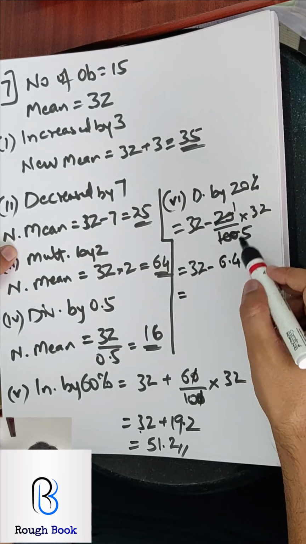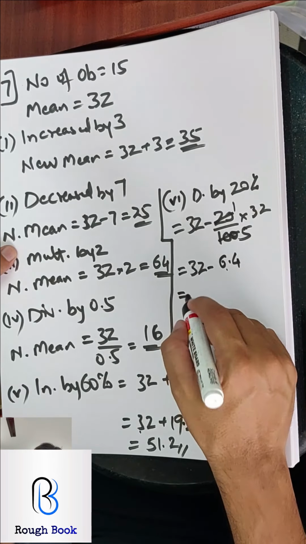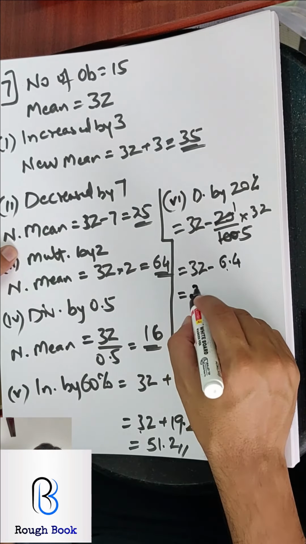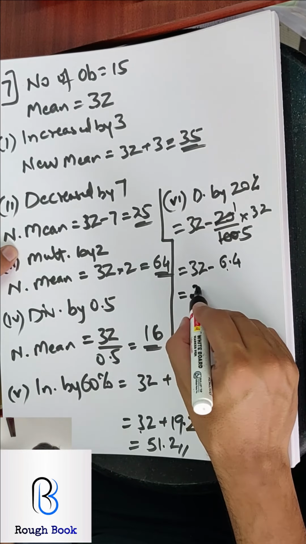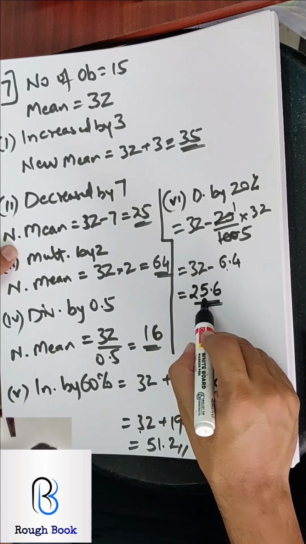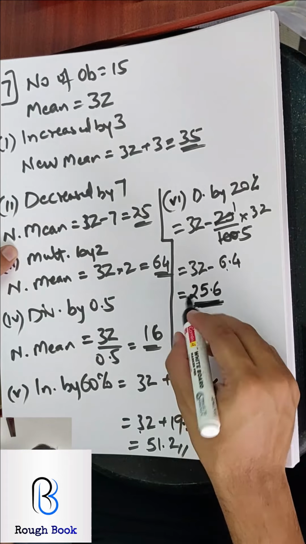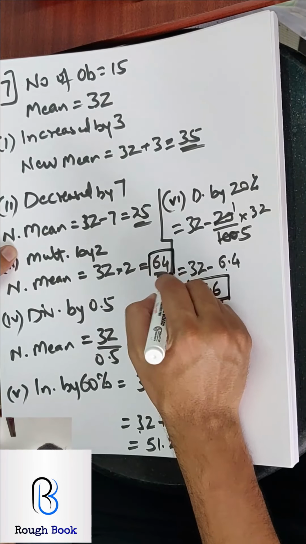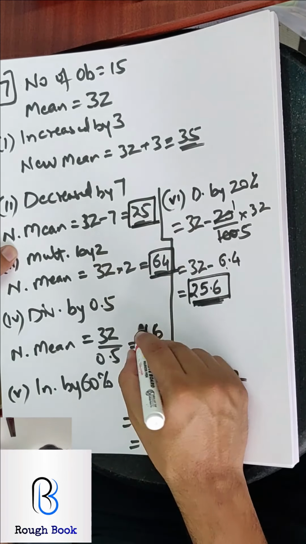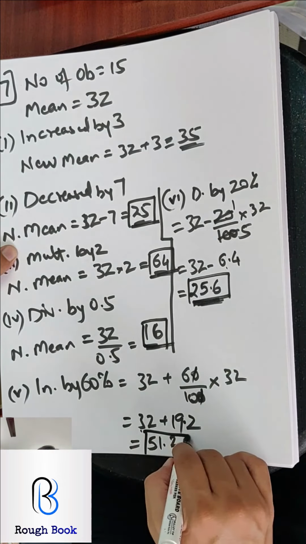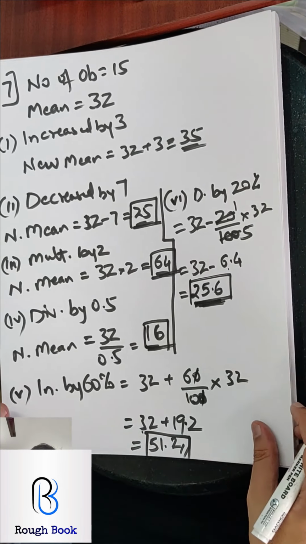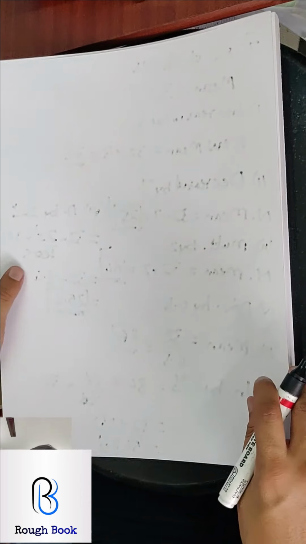Correct? 5 6 are 30, 24. Difference will be 25.6. So all these are my final answers. How many of you all managed to get the same answers? Good job. Let's go with the next one.